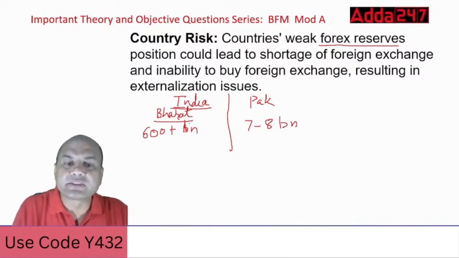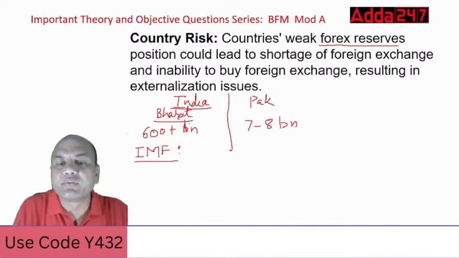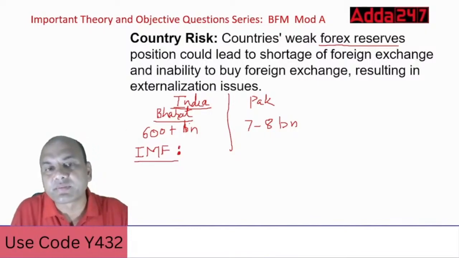The World Bank, and in fact the IMF, has given a simple rule. IMF says which country is a stable country? Which country do we call a stable country?